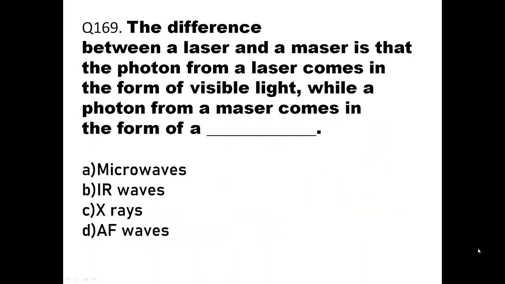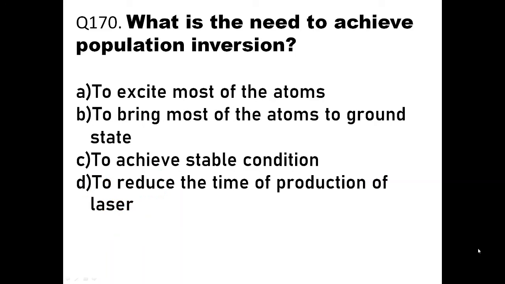Then question number 169. The difference between a laser and a maser is that the photon from a laser comes in a form of visible light, while a photon from a maser comes in a form of, obviously it will be microwaves. Okay, so here the option should be A, microwaves, because maser is microwave amplification, whereas laser is light amplification. Okay, then we'll go to the next question, question number 170.